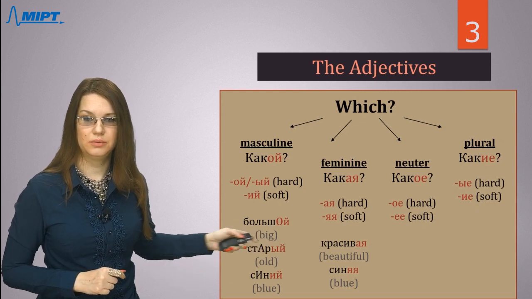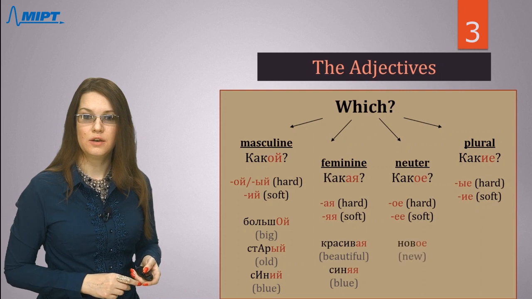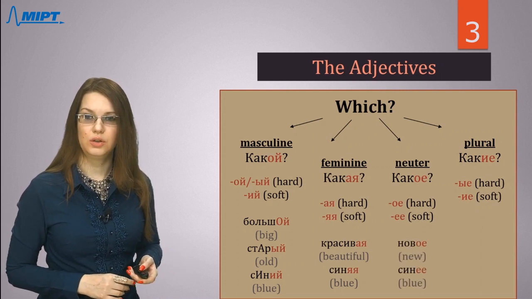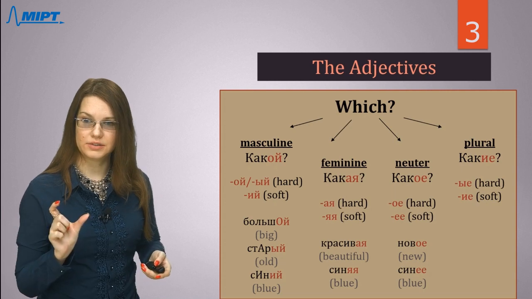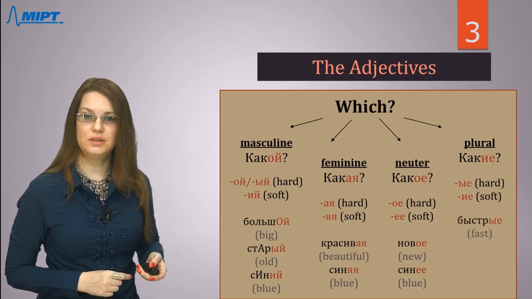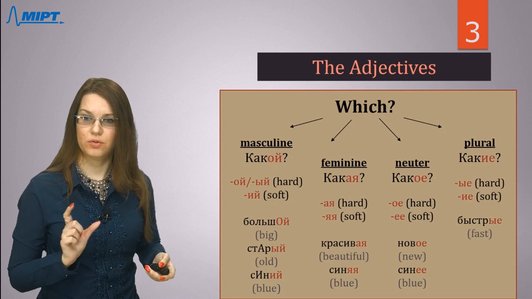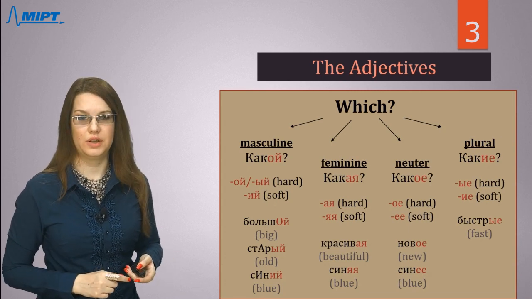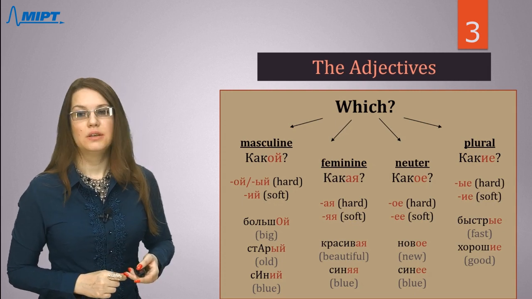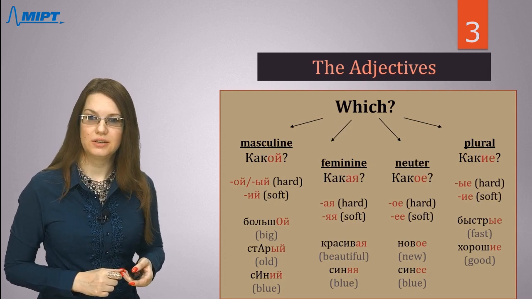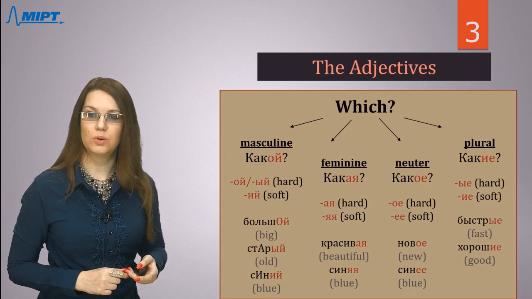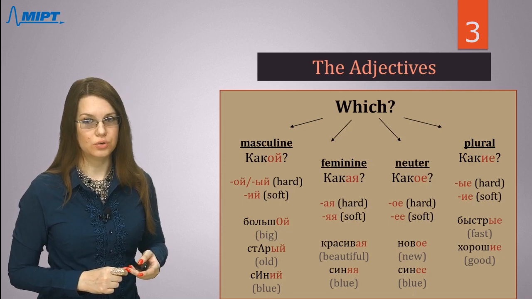Синяя, you see, with the ending яя. For neutral, the logic is the same: новое for hard stem, hard base, and синее for soft base, soft stem. And for plural, быстрые for hard base, and хорошие for soft base.